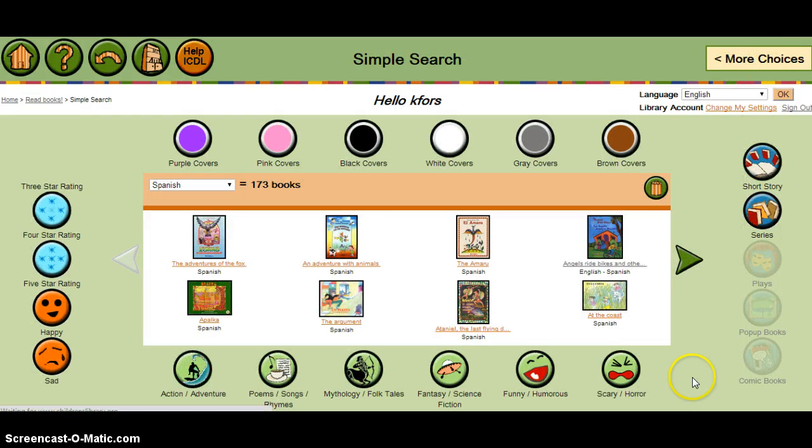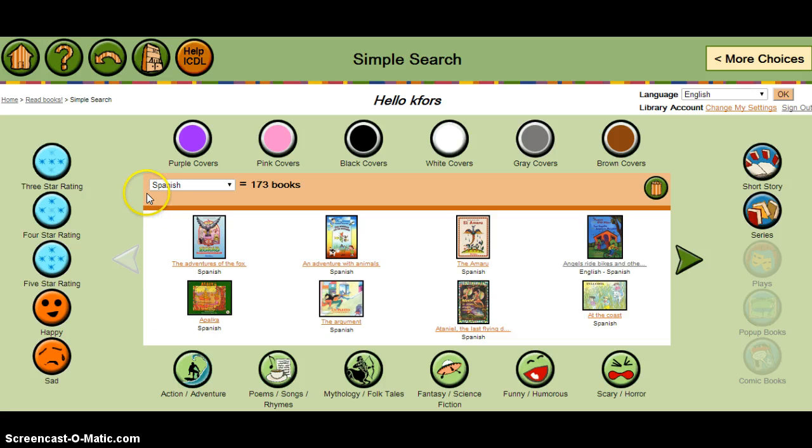Short story series, all these different choices. Now, that does not guarantee that there's going to be a book available in their language for that specific category, but it does give them a lot of different ways to search for books, and it gives you that ability as well.